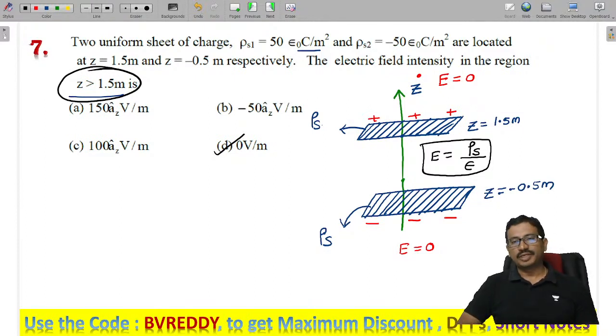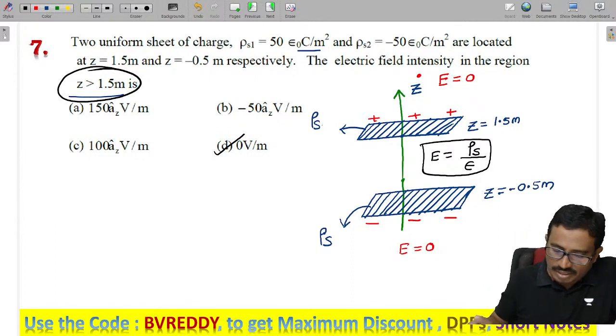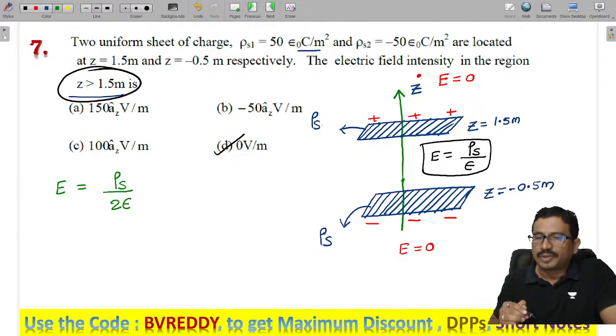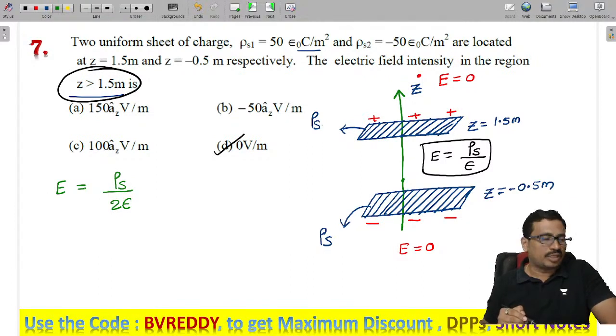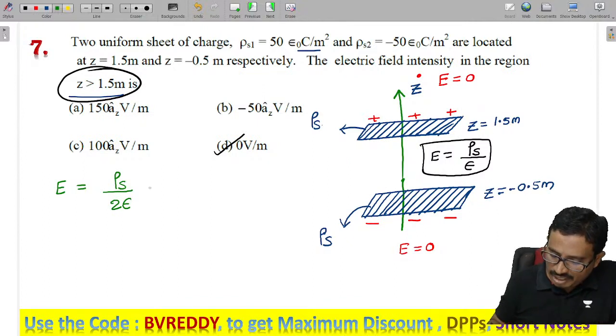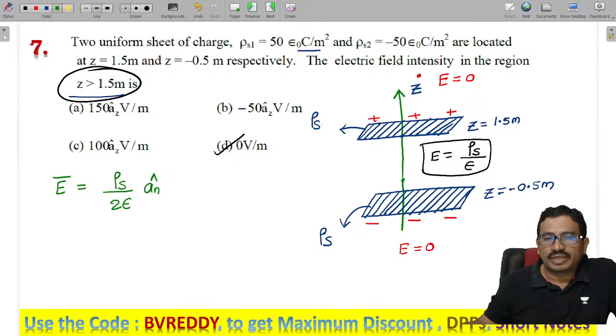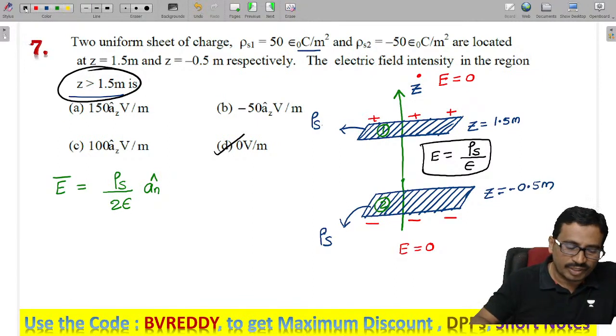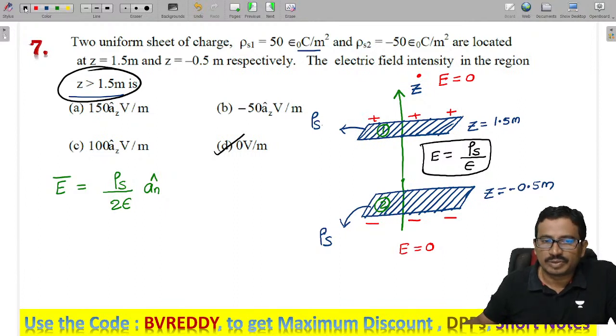So mathematically, if you want, what can we do here? What is the electric field due to surface charges? The electric field due to a surface charge is given by rho s by 2 epsilon, times En cap. What is En cap? It is a unit vector normal to the surface. Fine. Now if I call this my charge 1 and this my second charge, I want to find the electric field at a point because of the two charges.